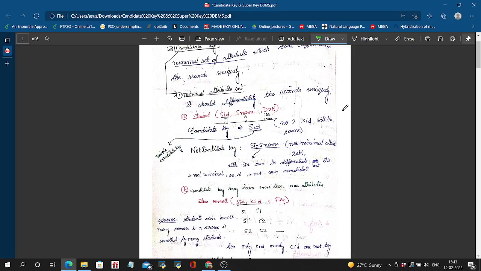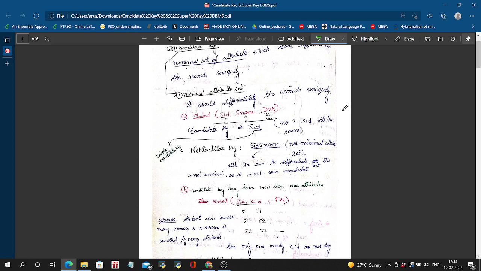So, in this playlist, we are going to take the most probable and important topics of each subject of GATE CS department. So, today we are going to start the DBMS subject, which is a very scoring and easy subject. And there are something like 8 to 10 marks in each year, you can observe.